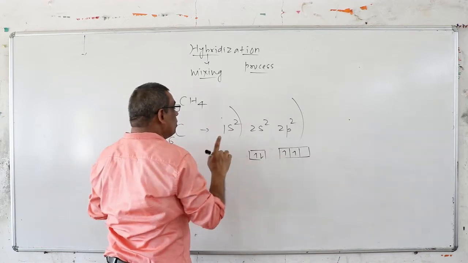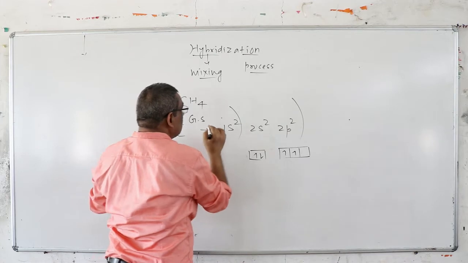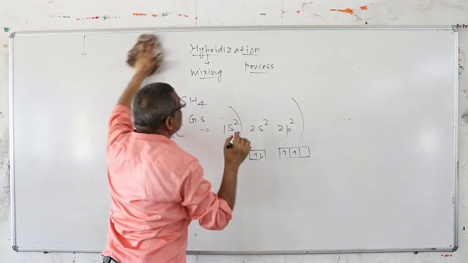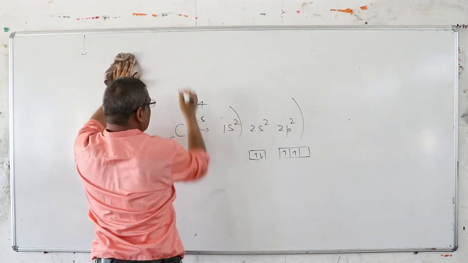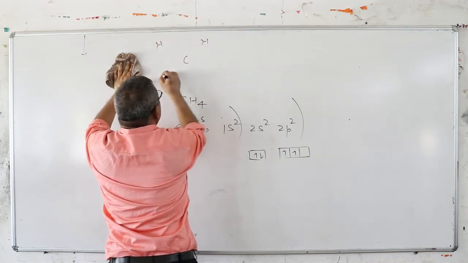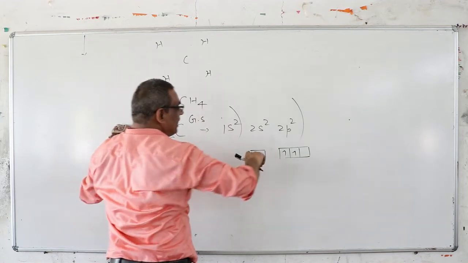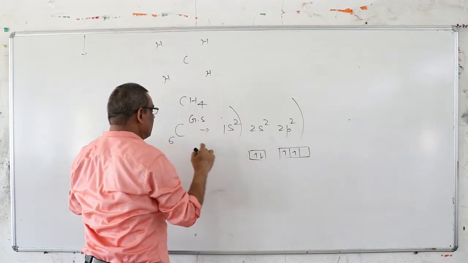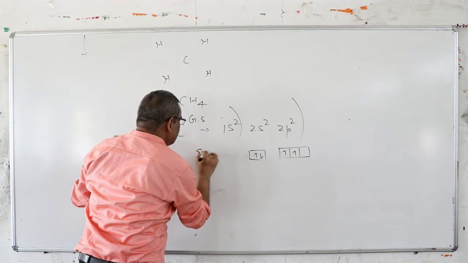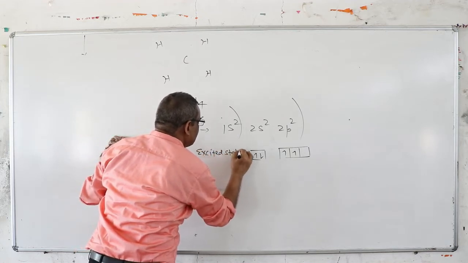Okay, so what happens? This is called ground state, GS. What happens in this case? The carbon will loop all these hydrogens, so they get excited to achieve the octet. In order to achieve the octet, they tend to share up the electrons. So this is called excited. After looping hydrogen, carbon gets excited.